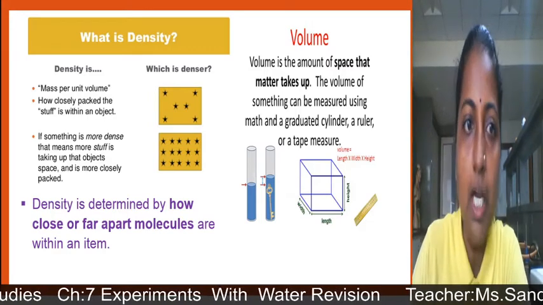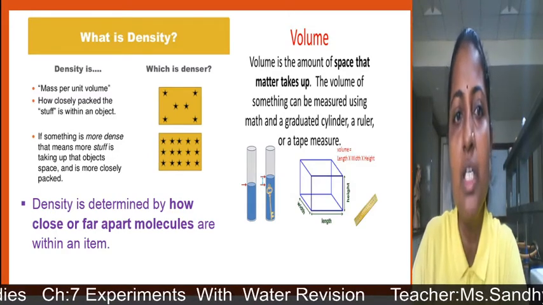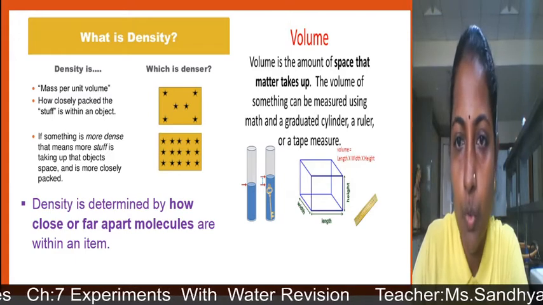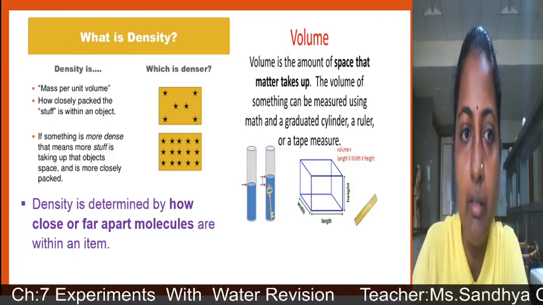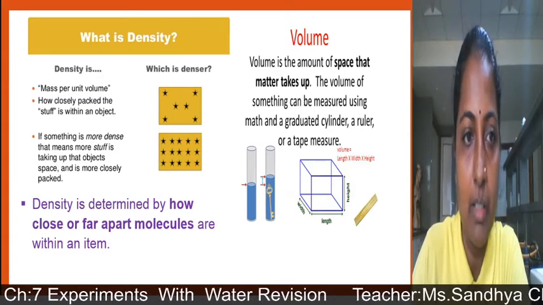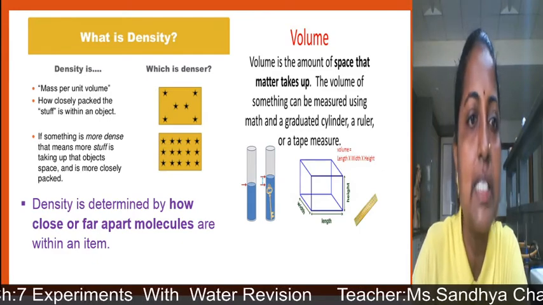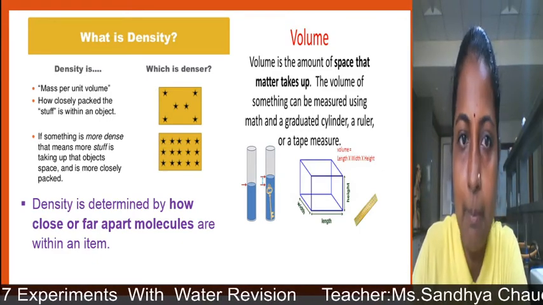We will see how closely packed the stuff is within an object. Here in figure 1 you can see that molecules are not closely packed, and in the second figure you can see they are closely packed. If something is more dense, that means more stuff is taking up that object's space and is more closely packed.